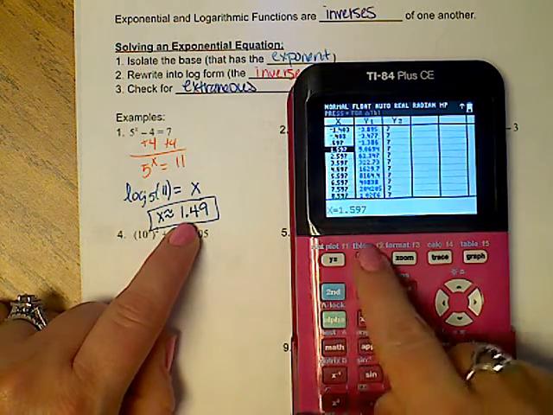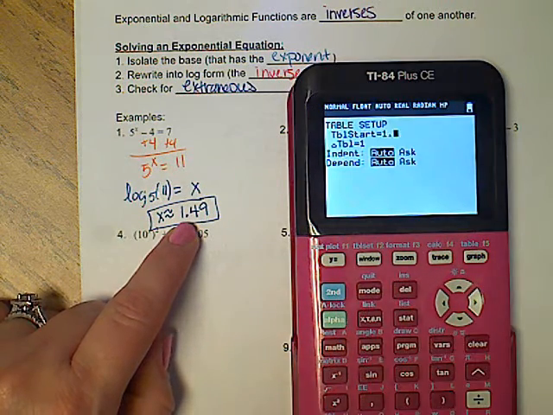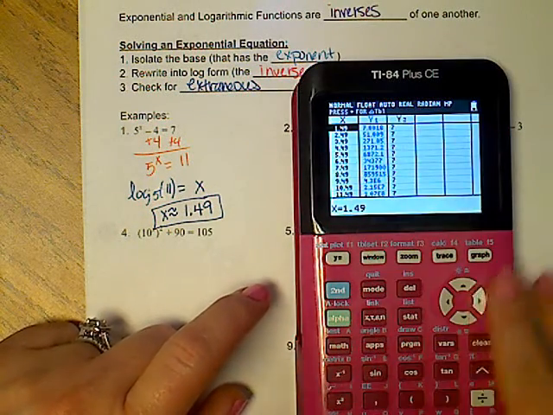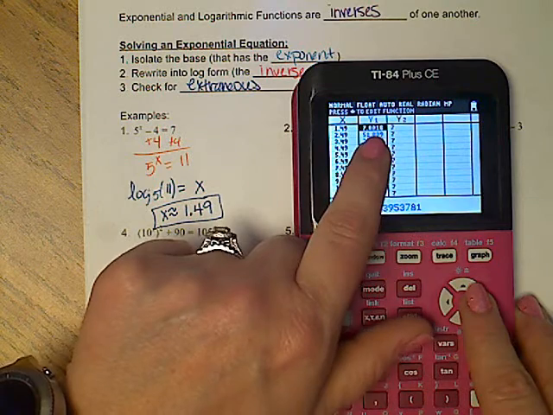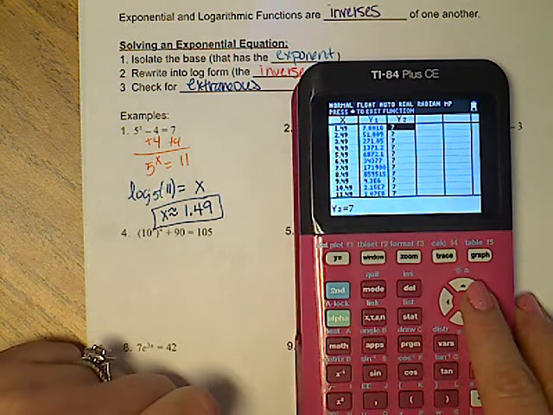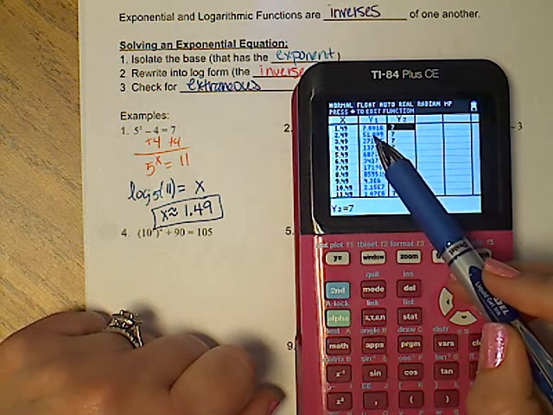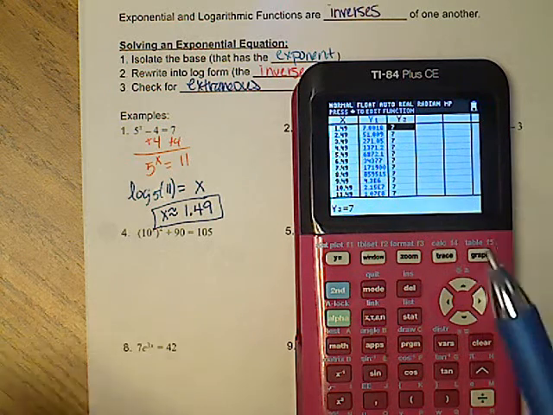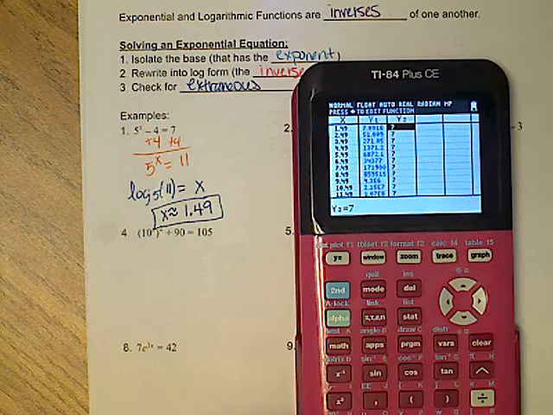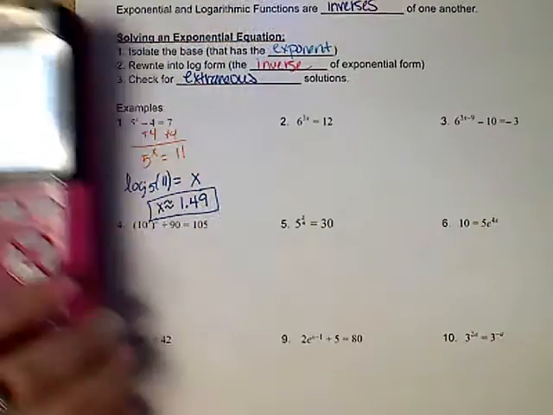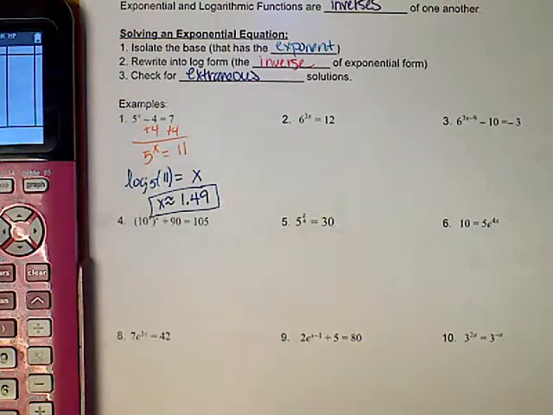So I'm going to go second window, 1.49. And notice that I'm at 7.00, so that's about 7, and at 7. So that should be correct. Again, because we rounded a decimal, we're not going to get exact, but it is very close to 7, so my answers match as close as possible because I rounded.